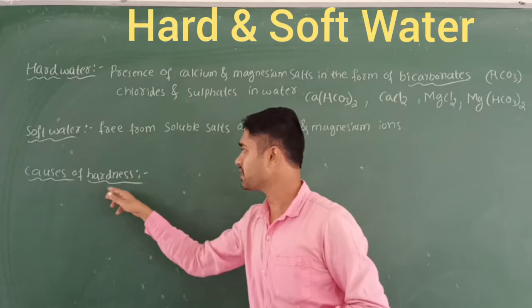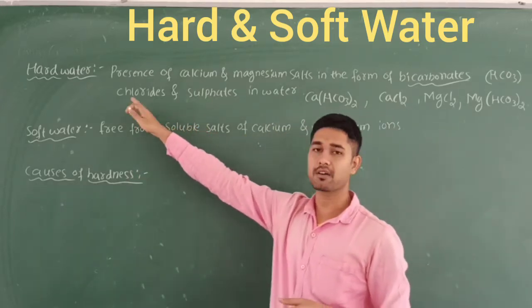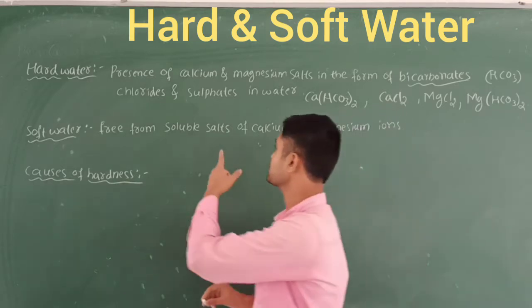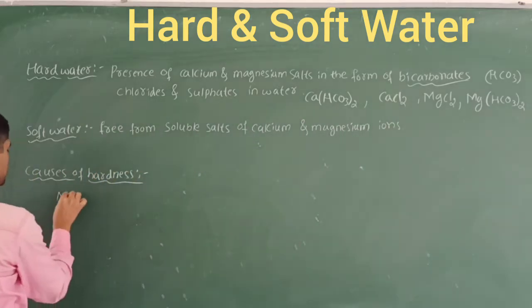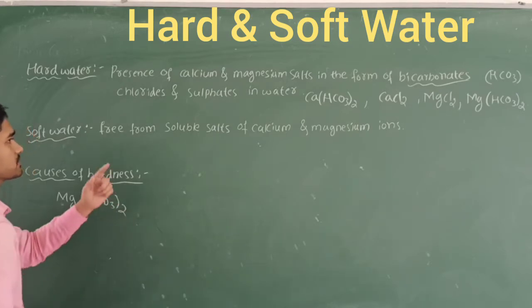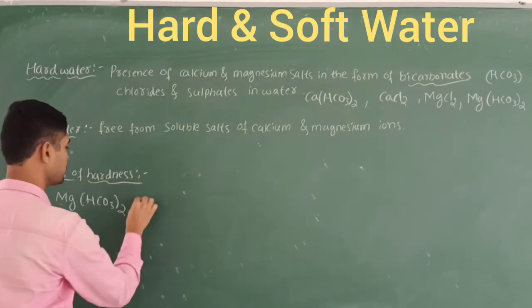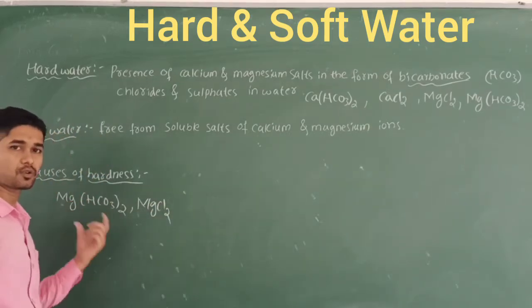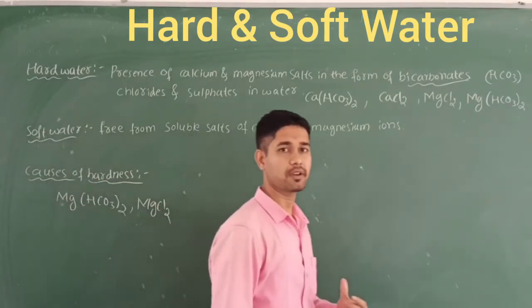So what causes the hardness? We are discussing hard water. What makes it hard is the presence of magnesium carbonate, calcium carbonate, magnesium chloride. Because of the presence of these bicarbonates, chlorides and sulfates, it becomes very hard.